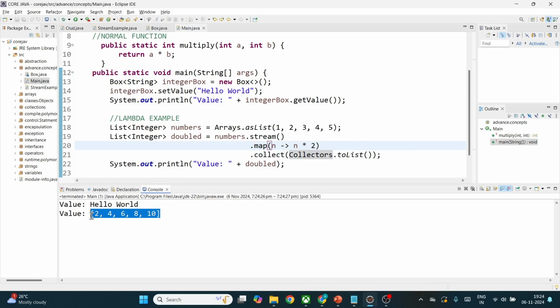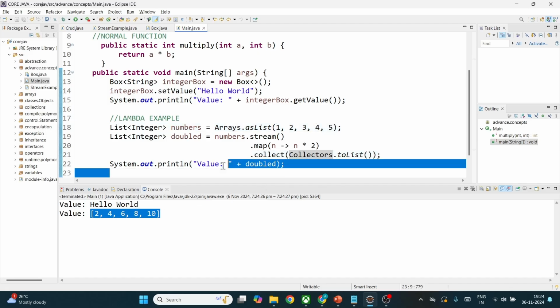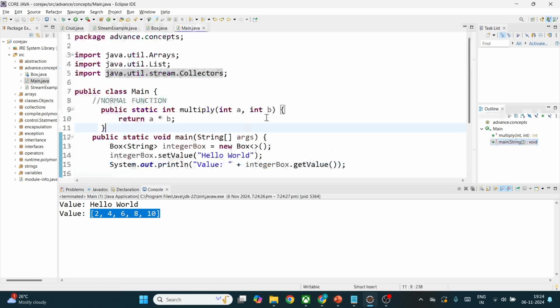Yeah, we can see, right? Each and every element value has been doubled because it's been multiplied by 2. So 1 into 2 is 2, 2 into 2 is 4, 3 into 2 is 6, 4 into 2 is 8, 5 into 2 is 10. That's what we got here. We are printing that to the console. Okay, that's the concept of lambda expression.